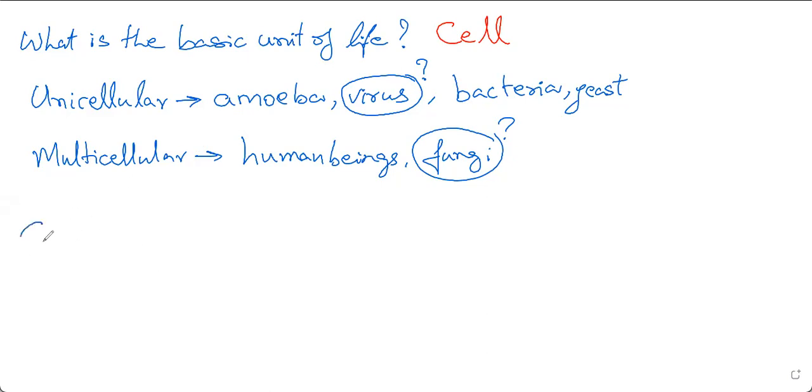Now, when there are multiple cells, the cells organize into something. What are those things called? A lot of cells come together. A lot of similar cells come together. Very good, Shraddha, fastest finger. Tissues, they make tissues.